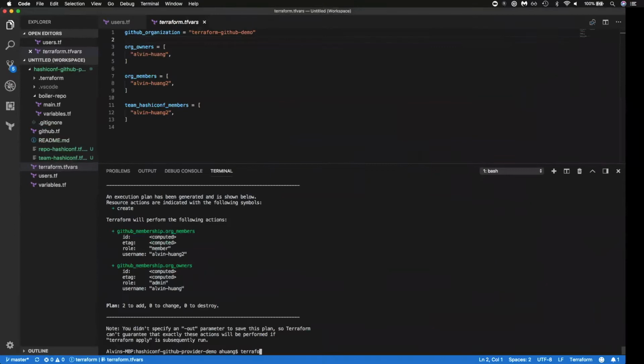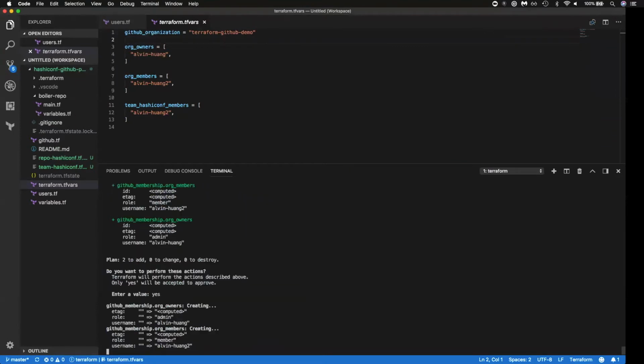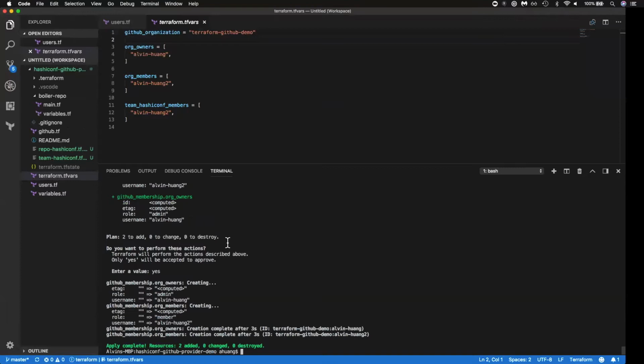So now let's say that the plan looks good, and we'll run terraform apply. Terraform apply will tell us again what changes Terraform is planning on making. And if we confirm this with a yes, it'll go out and actually make those changes for us.